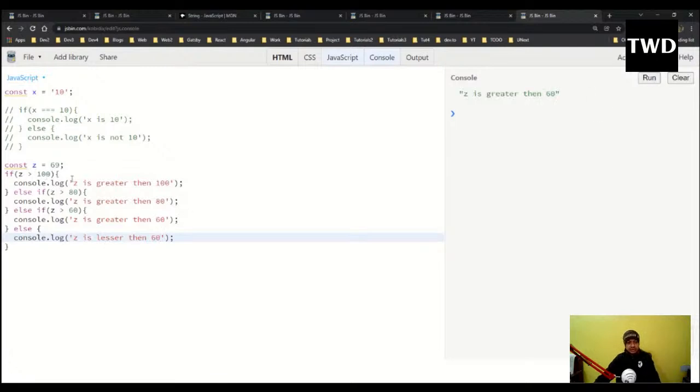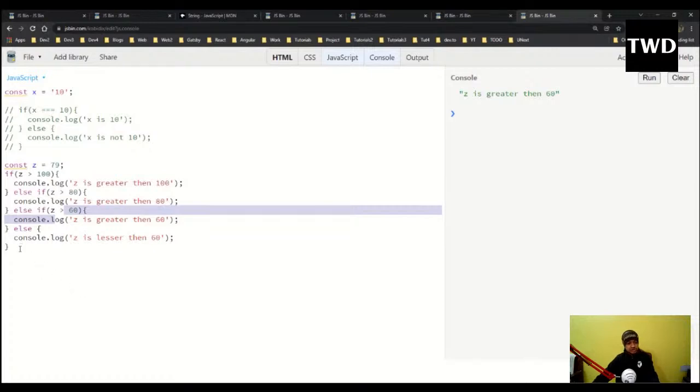So it comes sequentially. If something is true, it will exit at that moment only. So if I am giving z as 79, z is greater than 60, because it came here, this is false, but this is true. So it will be printed. Okay, so this is done.